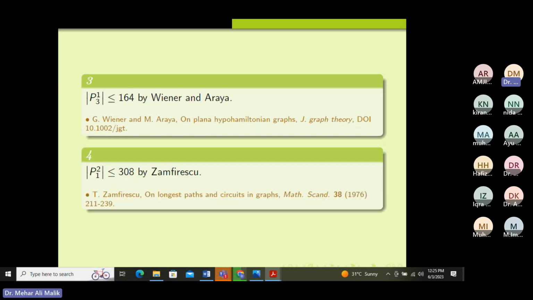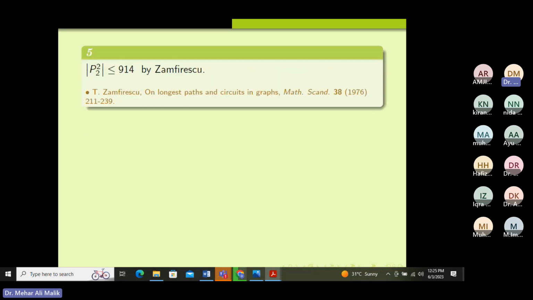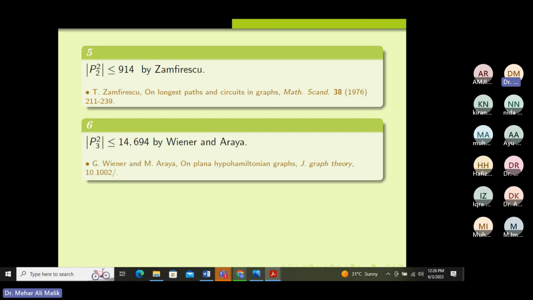Again, for a 1-connected graph avoiding 2 different vertices, this is work done by Zamfirescu. This has 308 vertices. For a 2-connected graph avoiding any two vertices, the order of the graph is 914. Now, for a 3-connected graph avoiding two vertices, we have a graph of order 14,694 vertices. So if you are able to construct a graph which is 3-connected, avoiding any two arbitrary vertices, then you will have a very good paper in this field.